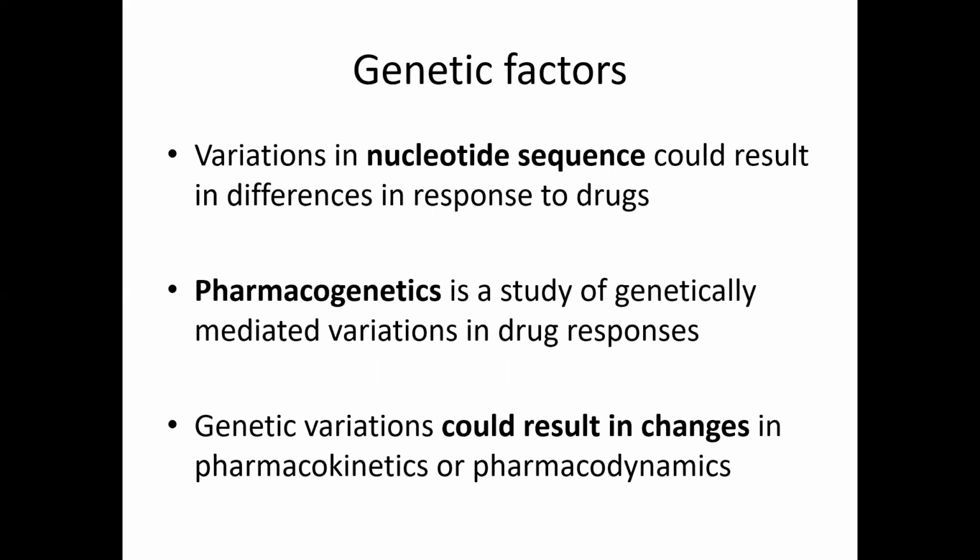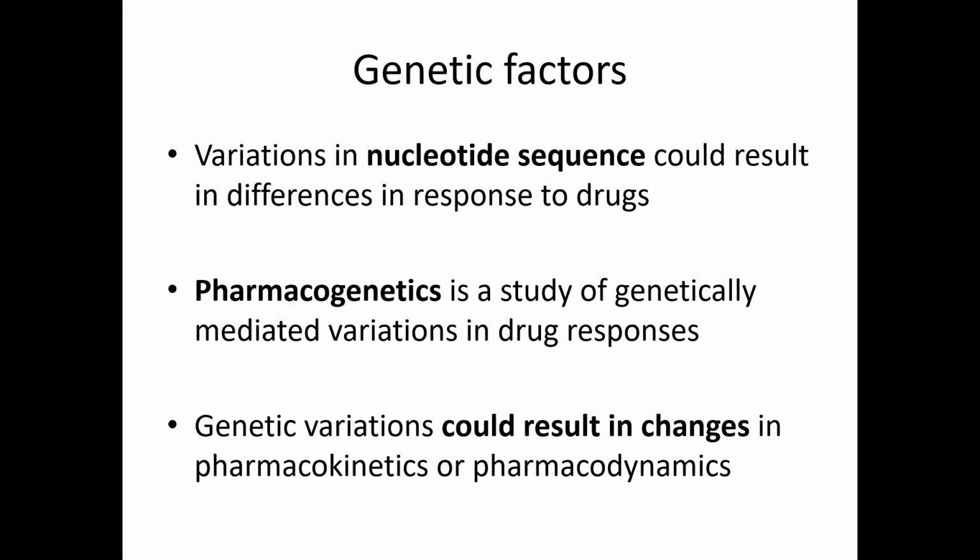Pharmacogenetics deals with the monogenetic variants, while pharmacogenomics involves the entire spectrum of genes that could modify drug response.